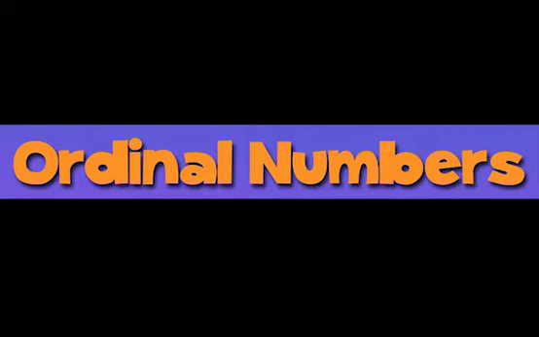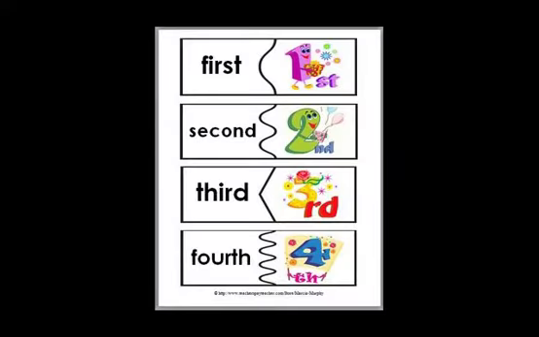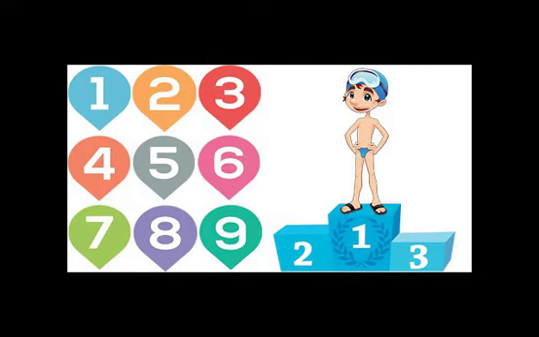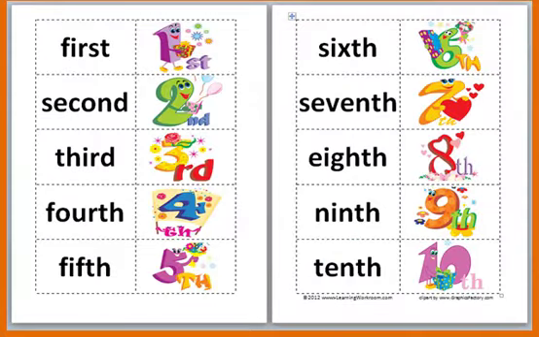Okay, so what is an ordinal number? An ordinal number shows the position of an object. So wherever there is any object, this ordinal number shows its position in an ordered sequence.